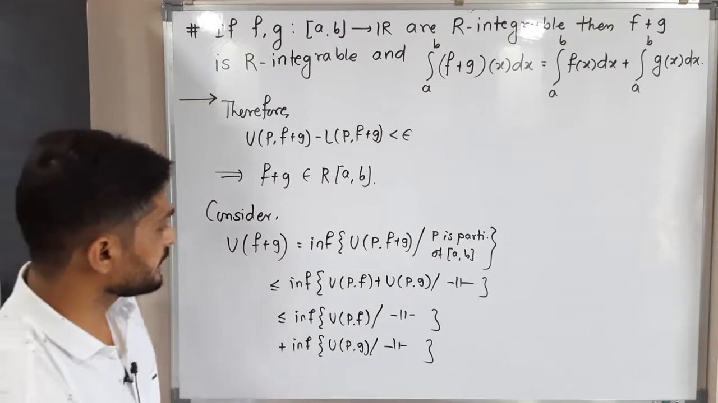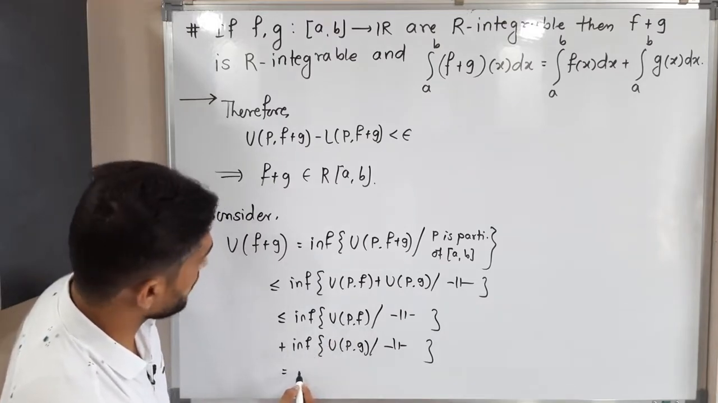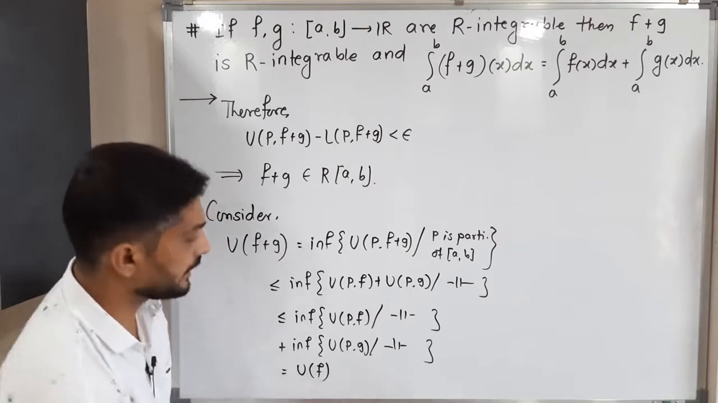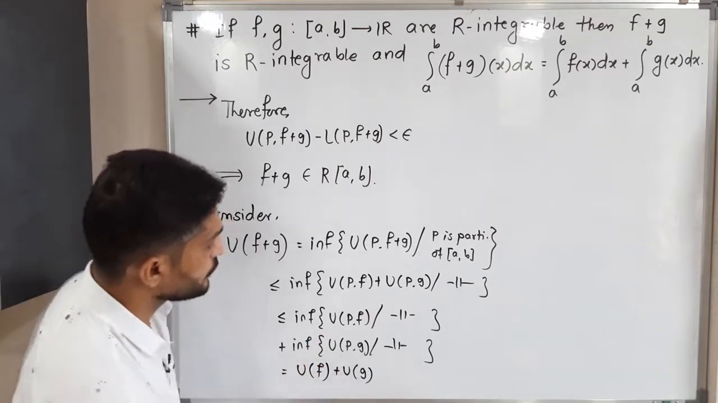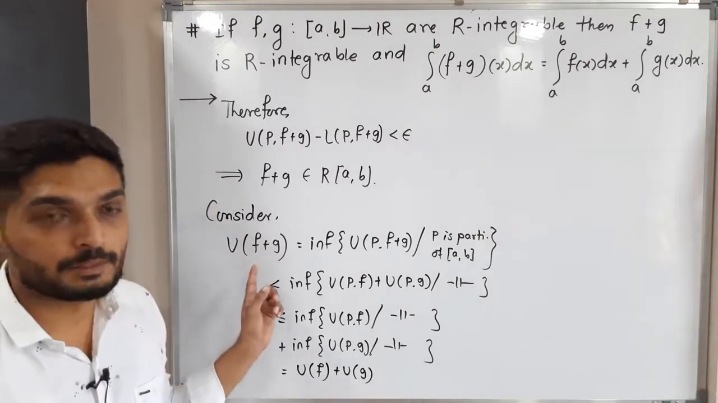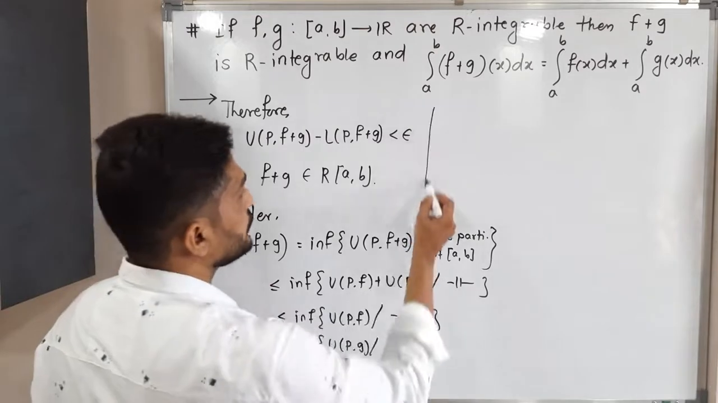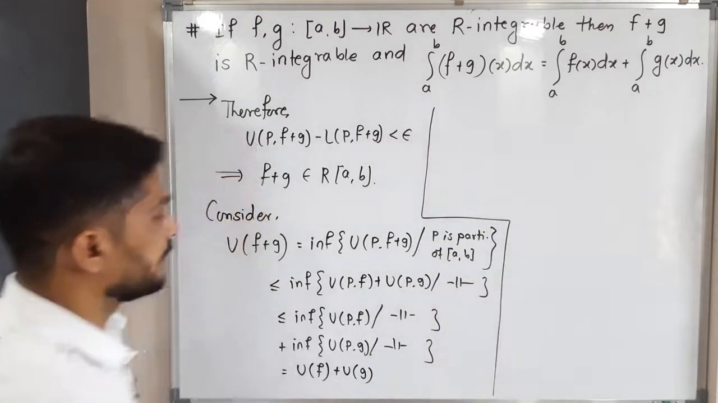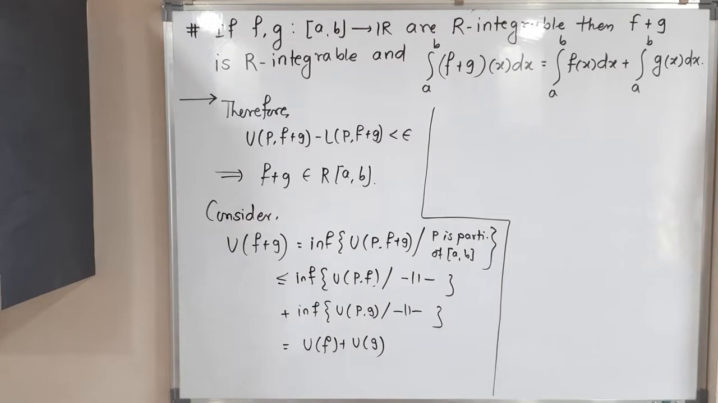So what we get, this is less than or equal to, you know that this is nothing but UF, the upper integral of f, and this is nothing but the upper integral of g. So what we get: the upper integral of f plus g is less than or equal to the upper integral of f plus the upper integral of g. So let me write it there. We can write this directly also.